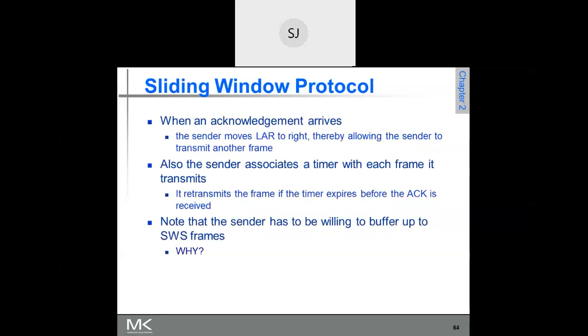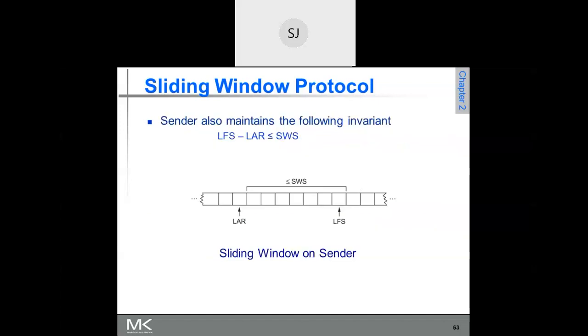Also, the sender associates a timer with each frame. After sending every frame, he starts a timer. Now just see here. Frames 11, 12, 13, 14, 15, 16, 17 have been sent. Now let us say frame number 13 has not reached the destination.